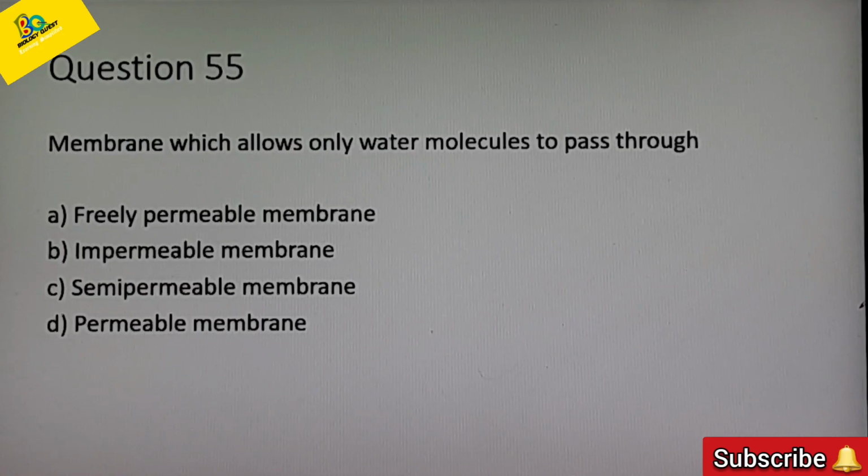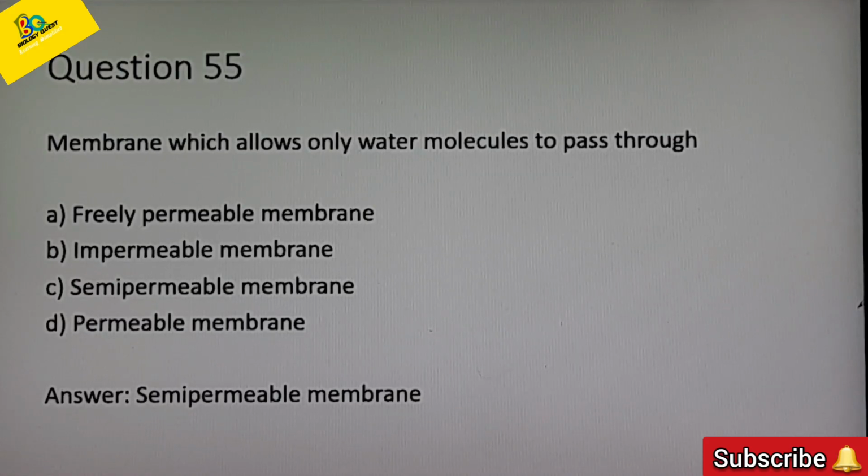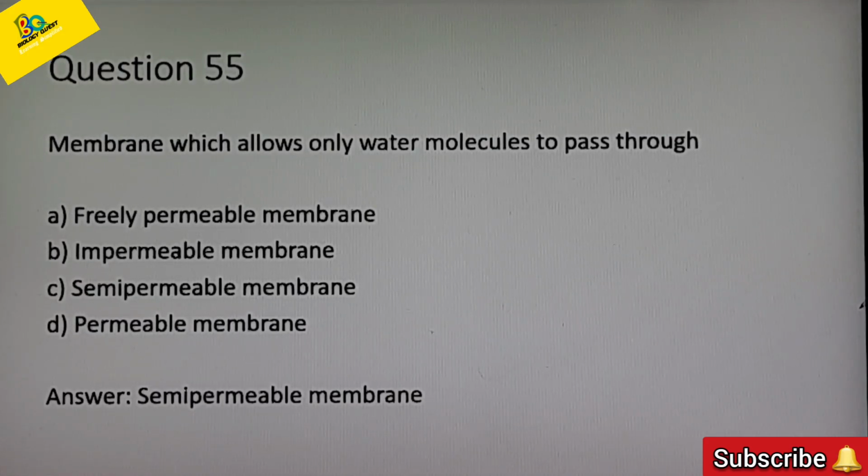Freely permeable membrane allows any molecule to pass through it, whereas impermeable membrane does not allow any molecule to pass through it. So the membrane which allows only water molecules to pass through is the semi-permeable membrane, option C.